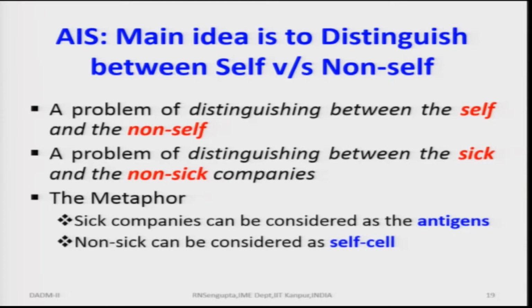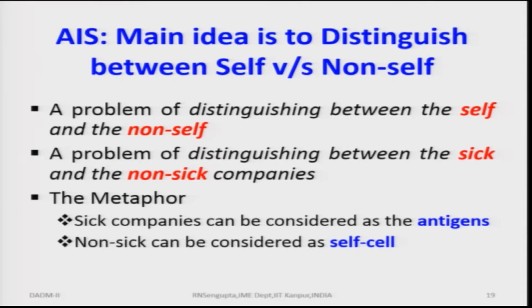Now, what is the main idea for our problem? The problem is basically to distinguish between the self and the non-self. That means the good and the bad companies, or the bad and the good companies, depending on how you have been able to define the concepts of negative selection and positive selection.